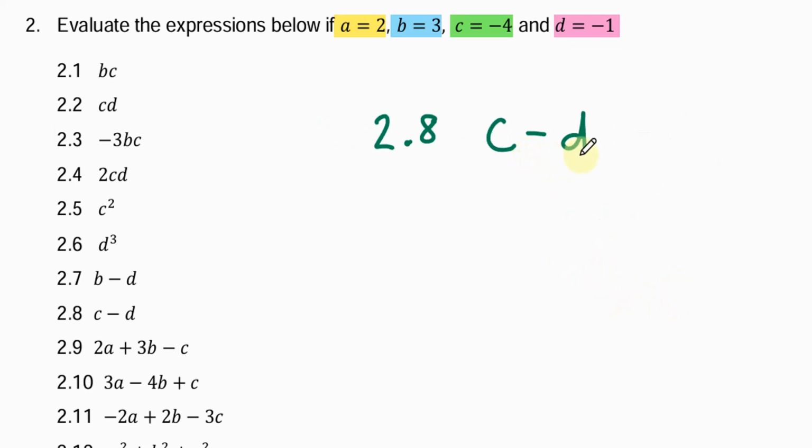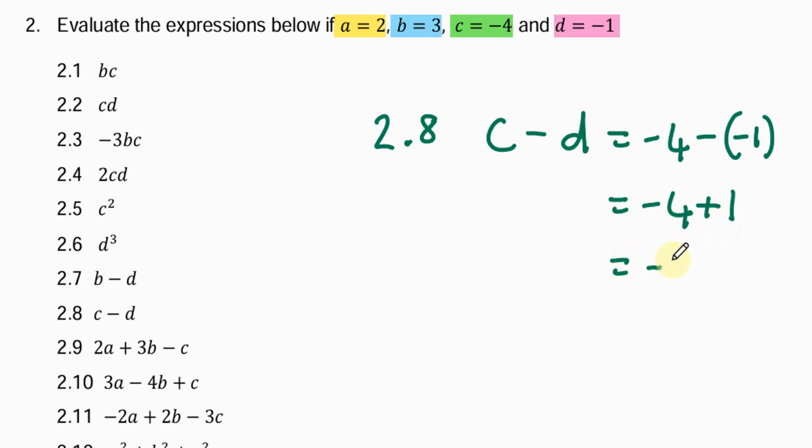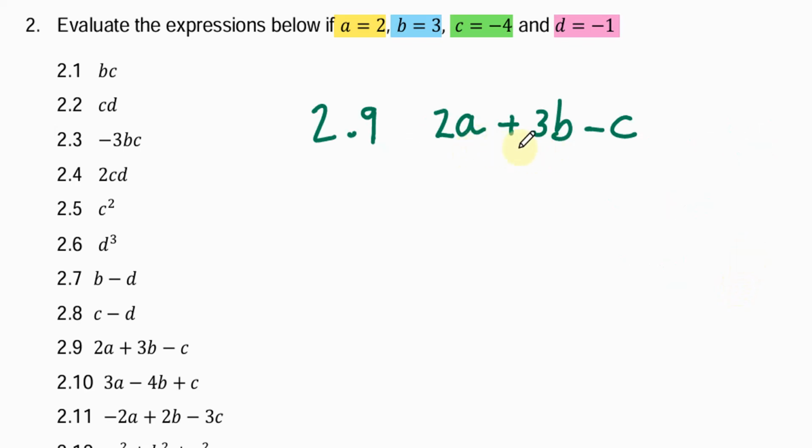Then we have c minus d. So c is negative 4 minus d, which is negative 1. And since we are subtracting a negative number, we're going to put it in brackets. Then brackets mean multiplication, so a minus times a minus is a plus. So plus 1. And negative 4 plus 1, of course, is negative 3. We can plug in the values of a, b, and c.